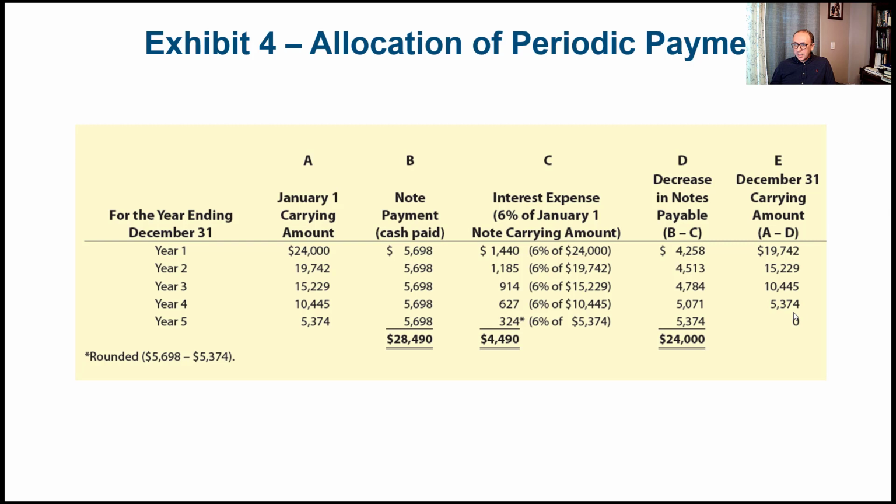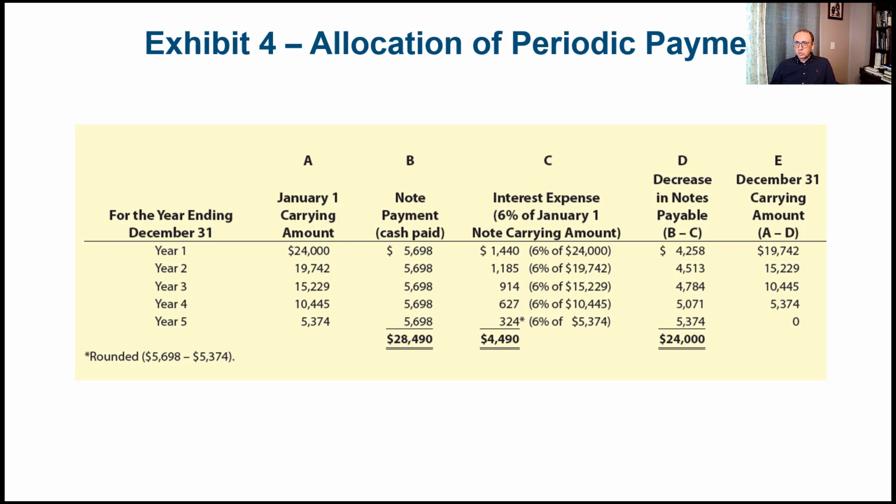When this happens, we have paid the note in full, and we have also paid our interest expense in full. So every year, the journal entry would be slightly different because the amount of interest expense would be different, and the amount of reduction in the notes payable, which would be debited, would be slightly different. But the cash payment on the credit side would always be the same.